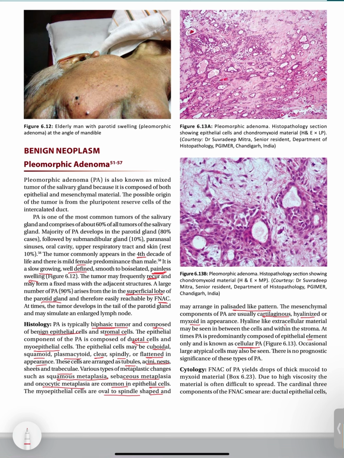So if we look at the histological image, in the first section we can see histopathological section. It is showing epithelial cells and chondromyxoid material. And in the second image we can see